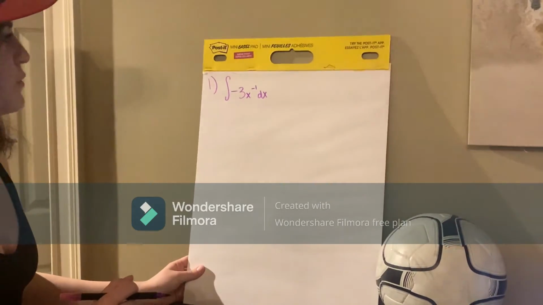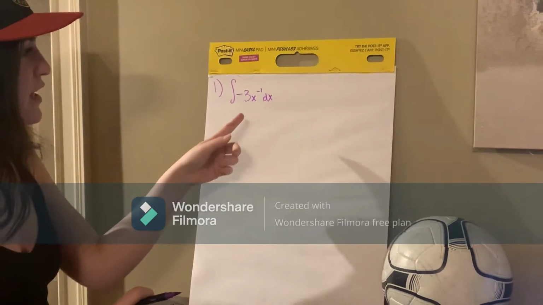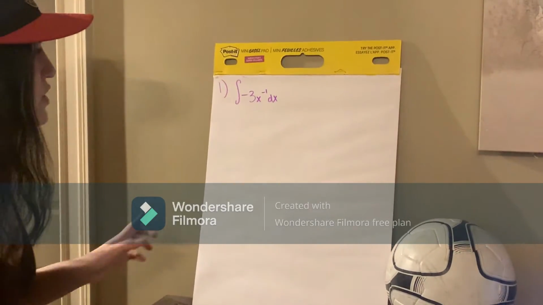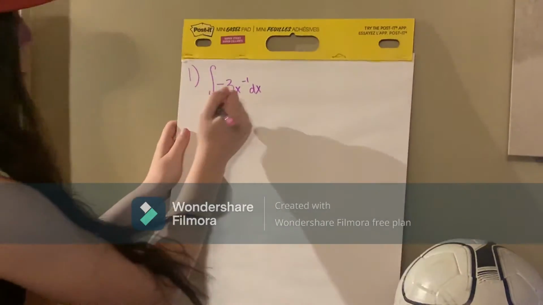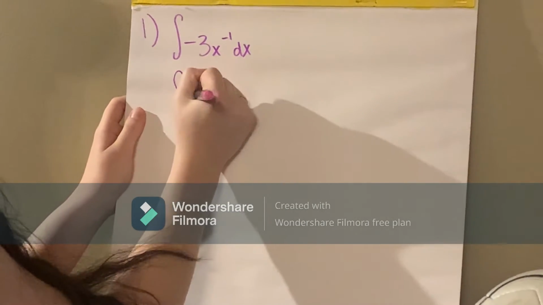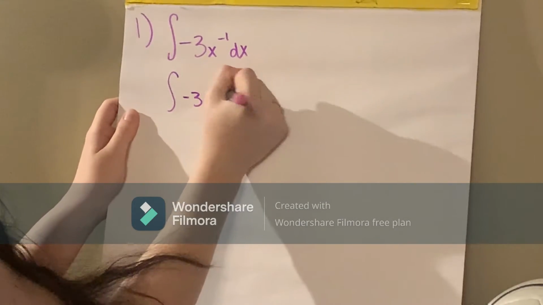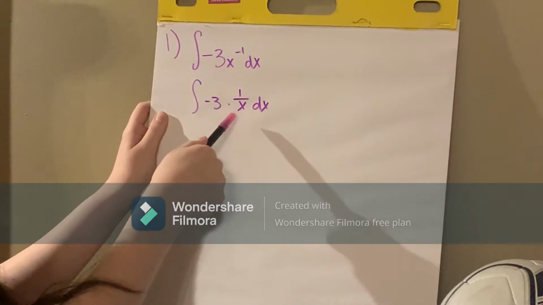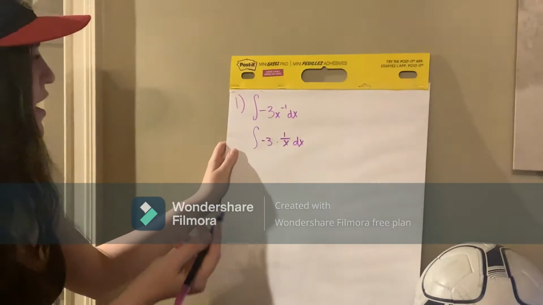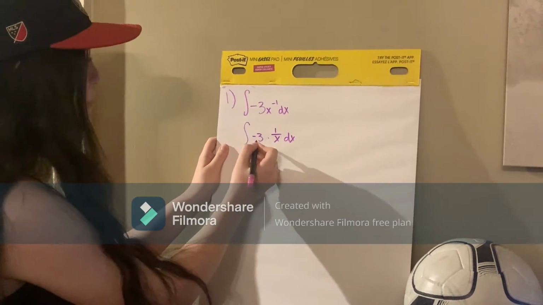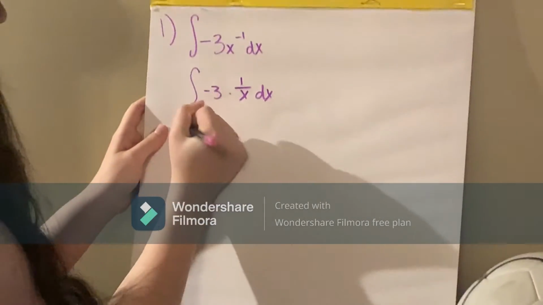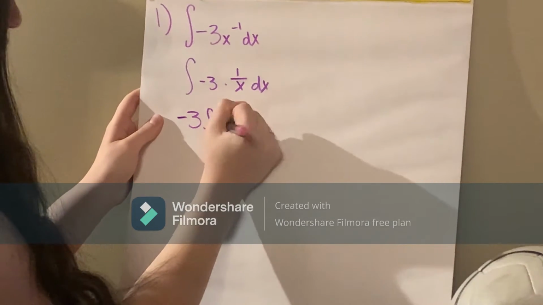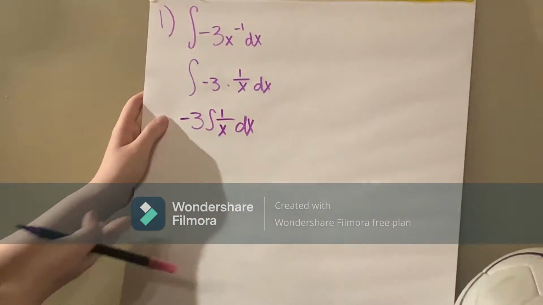Alright, for our first question, we have the integral of negative 3x to the negative first times dx. So this is a fairly simple problem. The first thing we want to do is get rid of that negative exponent. So all we're going to do is rewrite it like this. So that negative 1 is turning into 1 over x. Next, what we could do is take out the negative 3 and put that in front of the integral, like so.